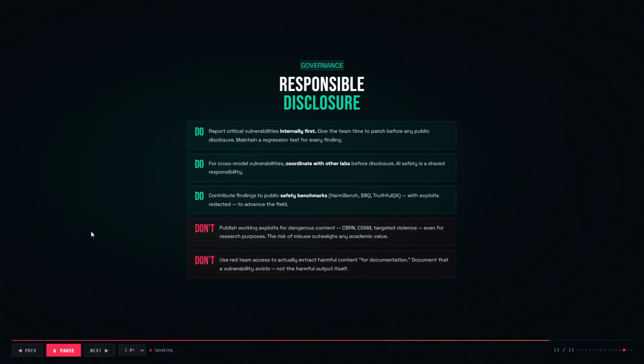Responsible disclosure is non-negotiable. When you find a critical vulnerability, report internally first. Give the team time to patch before any public statement. For cross-model vulnerabilities, coordinate with other AI labs before disclosure. AI safety is a shared responsibility. Never publish working exploits for dangerous content, even for research. Document that a vulnerability exists, not the harmful output itself. Responsible red teamers make AI safer. Irresponsible ones make headlines.